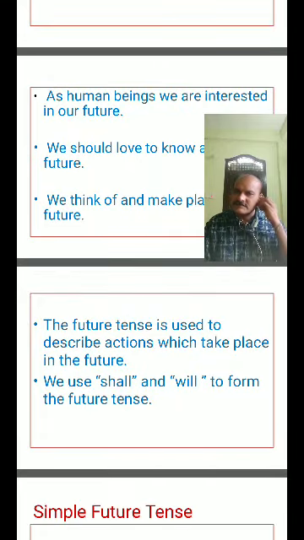The future tense is used to describe actions which take place in the future. We use shall and will to form the future tense.